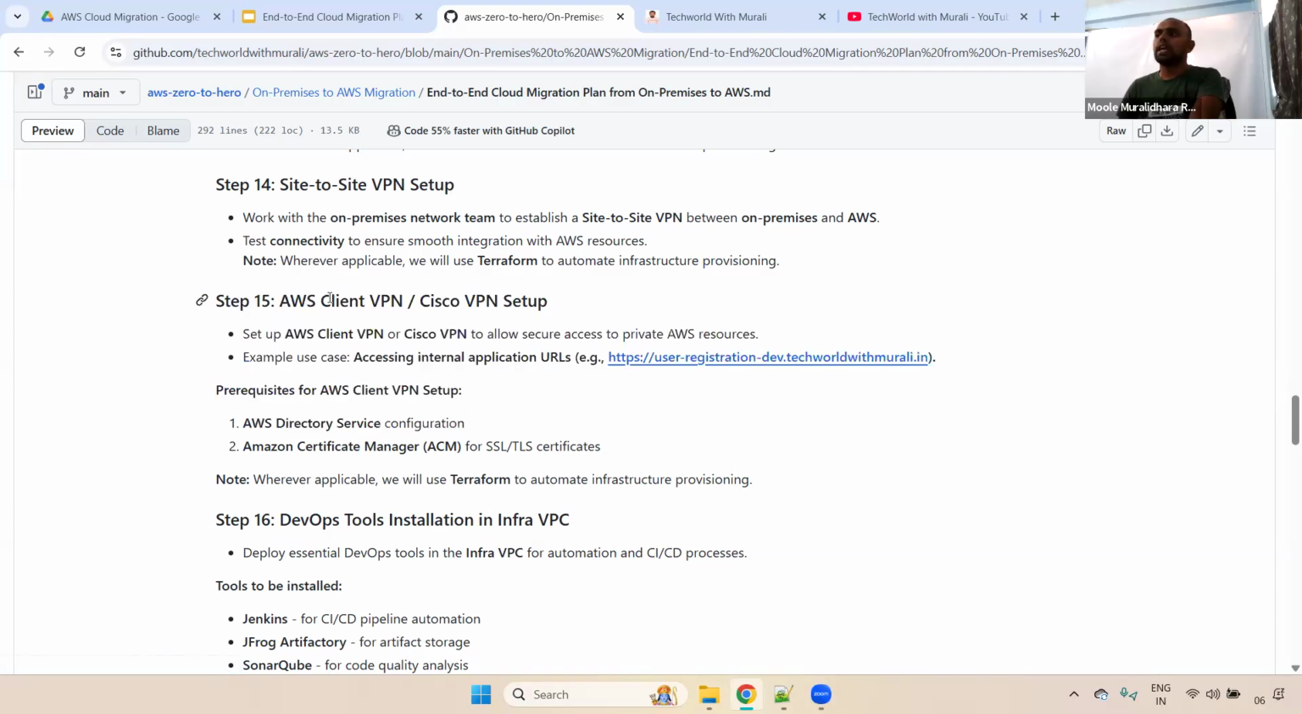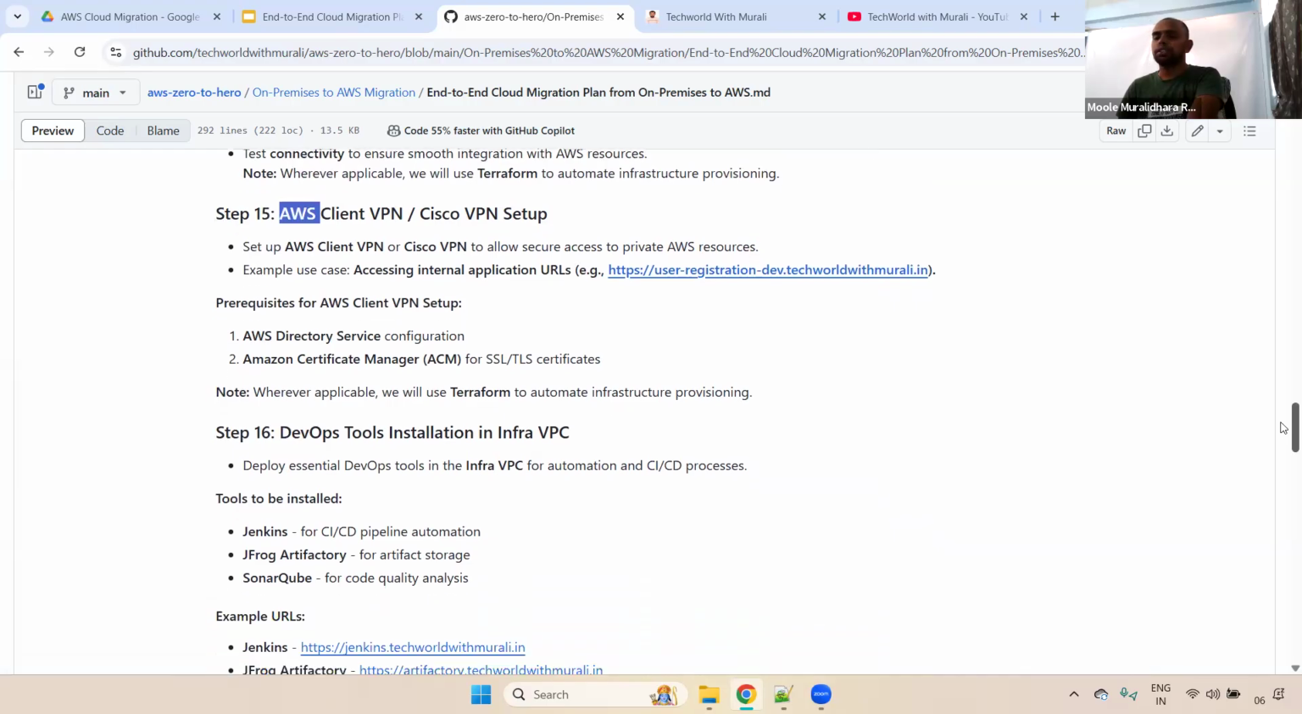Clear. And mostly, if you use AWS, most projects will use the AWS Client VPN. AWS Client VPN is very high cost-wise, but even so, we still use this particular one. Okay, clear. Any questions now?